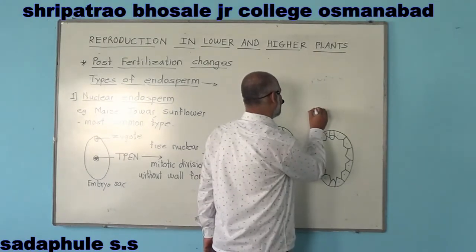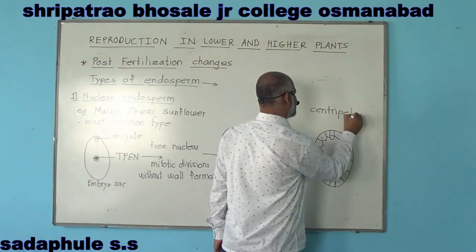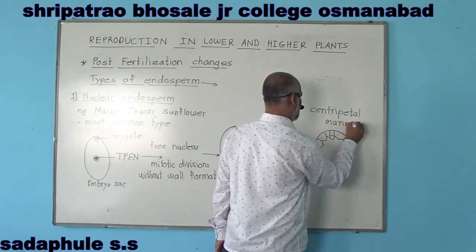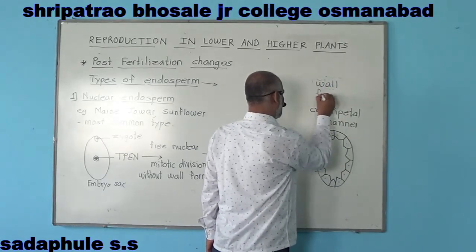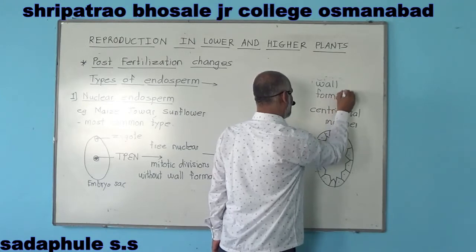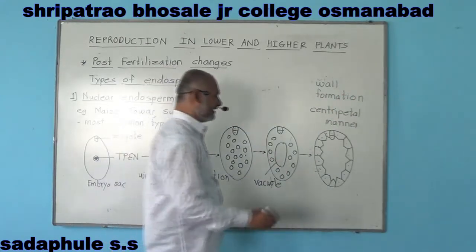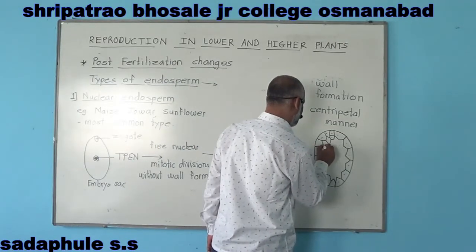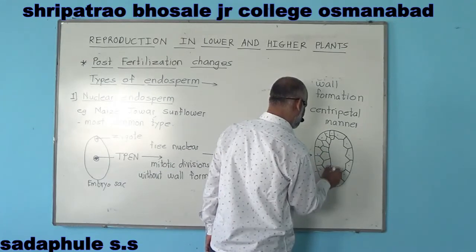That is, in centripetal manner. Okay. Wall formation takes place in centripetal manner, and sometimes it may become totally cellular like this.